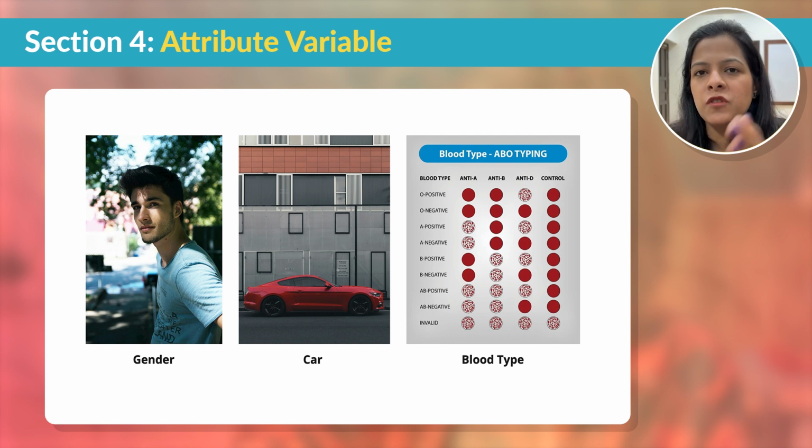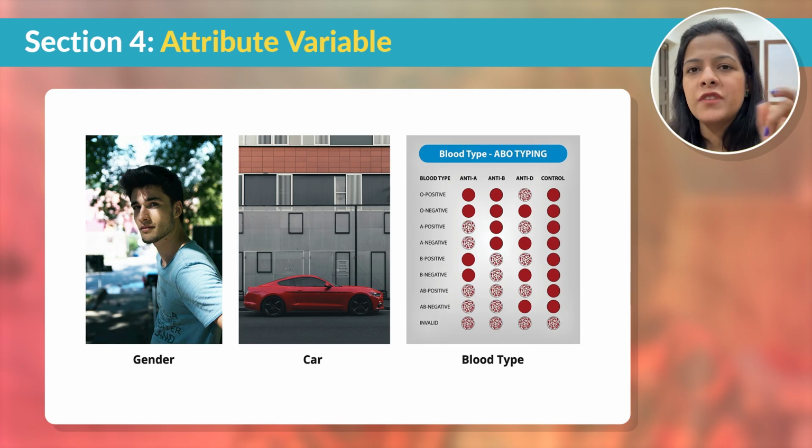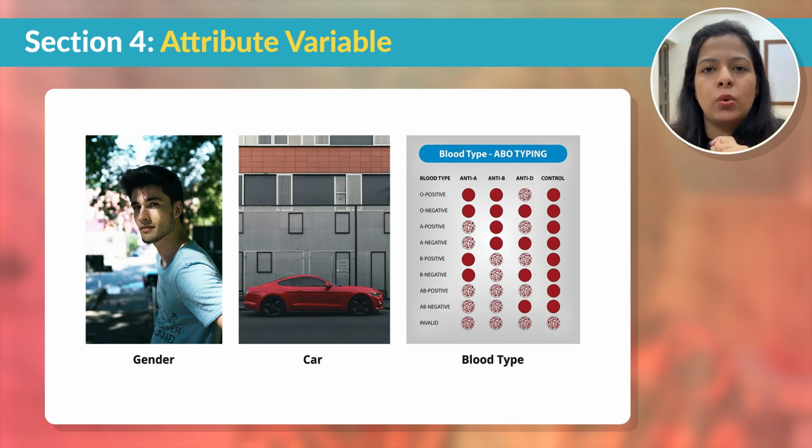For example, in the previous section we discussed the amount of sleep and its role in the exam performance. So amount of sleep you can vary numerically: 2 hours, 3 hours, 4 hours. But gender you cannot vary numerically. Male, female, non-binary. For this you have to assign a category or a label. So these are called attribute variables.